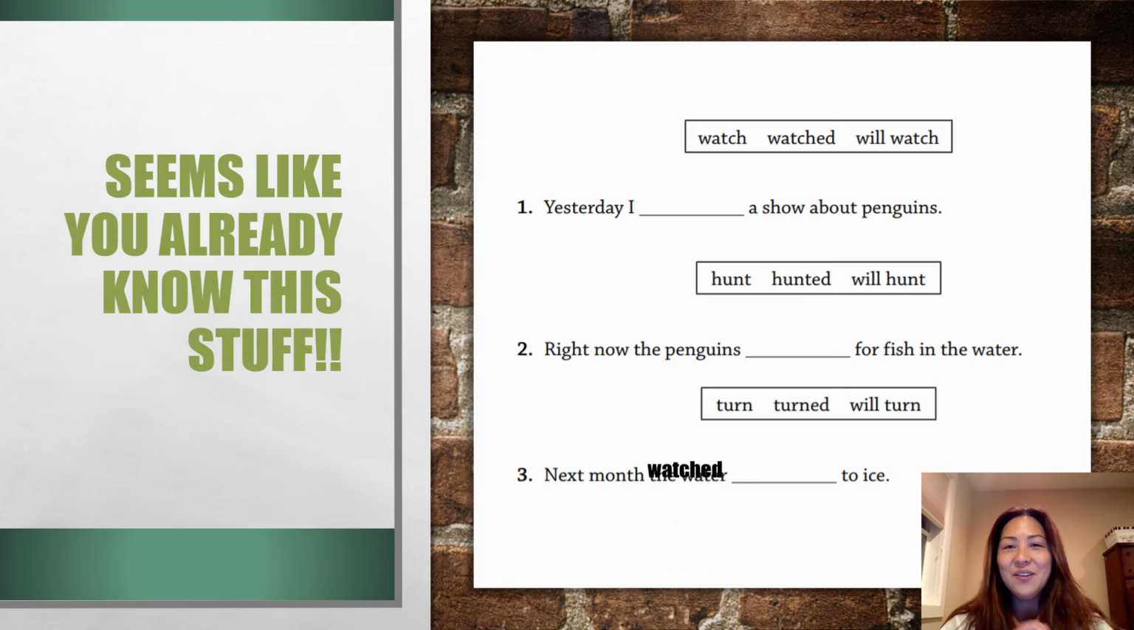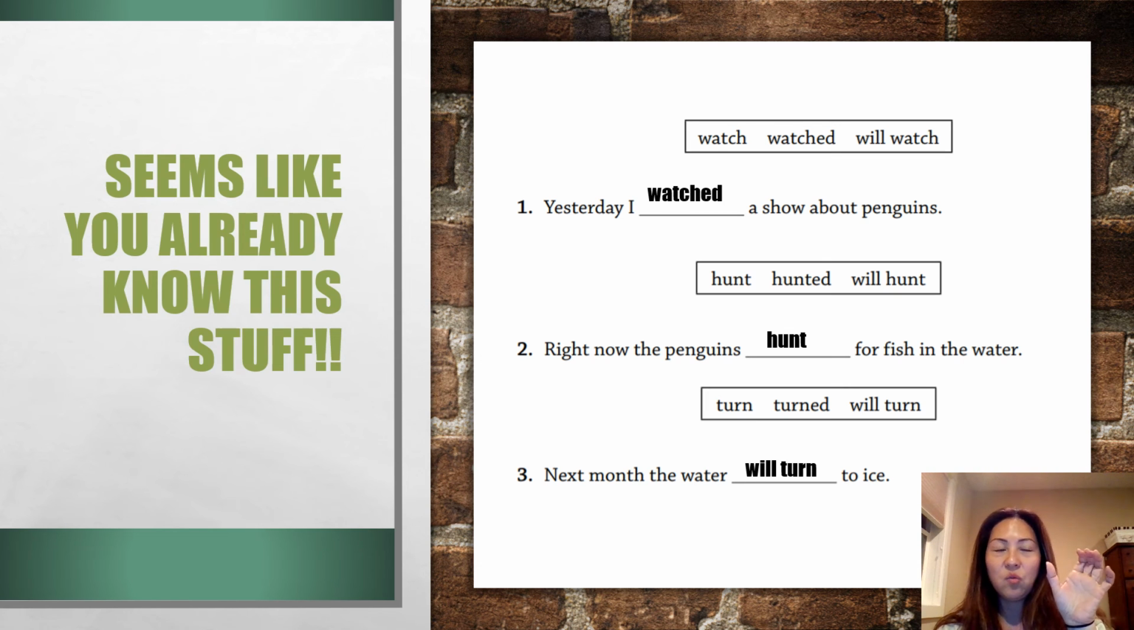Yesterday, I watched a show about penguins. Right now, the penguins, the choices are hunt, hunted, will hunt. Right now, the penguins hunt for fish in the water. And next month, the water turned, or will turn. Well, since it's next month, it will turn to ice. Easy, easy, easy. I know that you guys can do this.